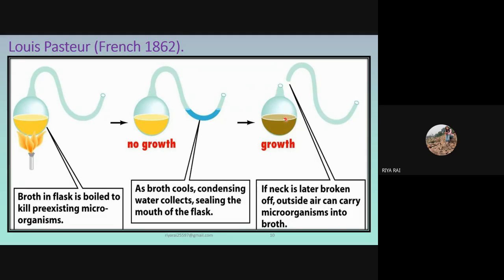broken, growth of microorganisms took place, because the broth came in contact with the air, and due to contact with air, different microorganisms entered it. The broth, as we all know, is a rich source for the growth of any microorganism. Thus different microbes grew in the flask. So by this experiment also, he proved that life comes from pre-existing life only.